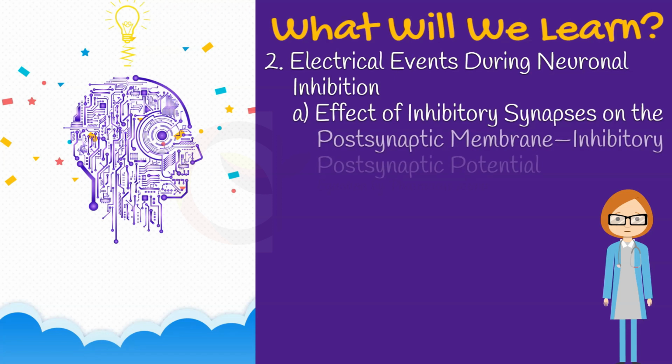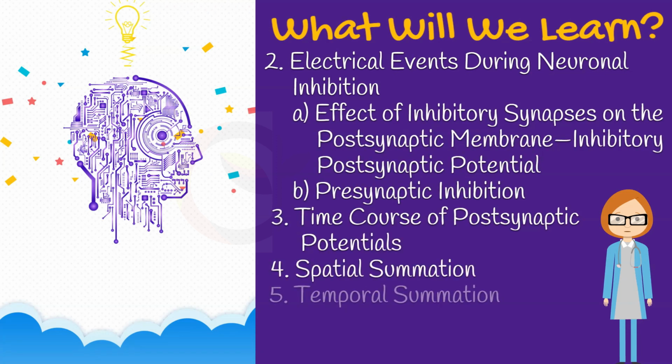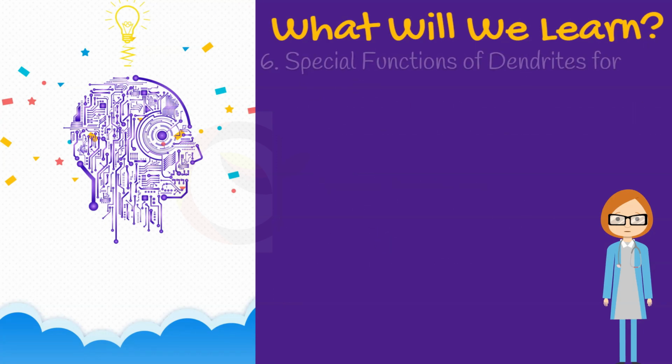2. Electrical events during neuronal inhibition, including effective inhibitory synapses on the postsynaptic membrane, inhibitory postsynaptic potential, and presynaptic inhibition. 3. Time course of postsynaptic potentials. 4. Spatial summation. 5. Temporal summation. 6.